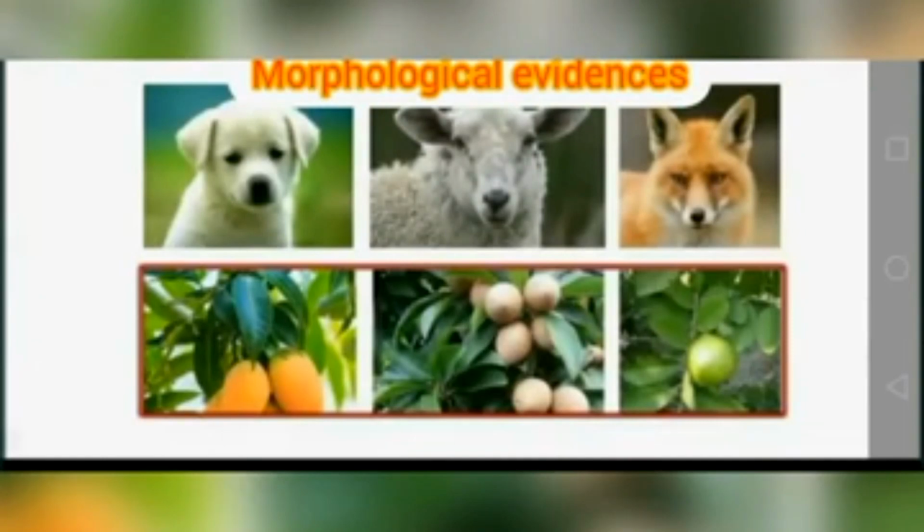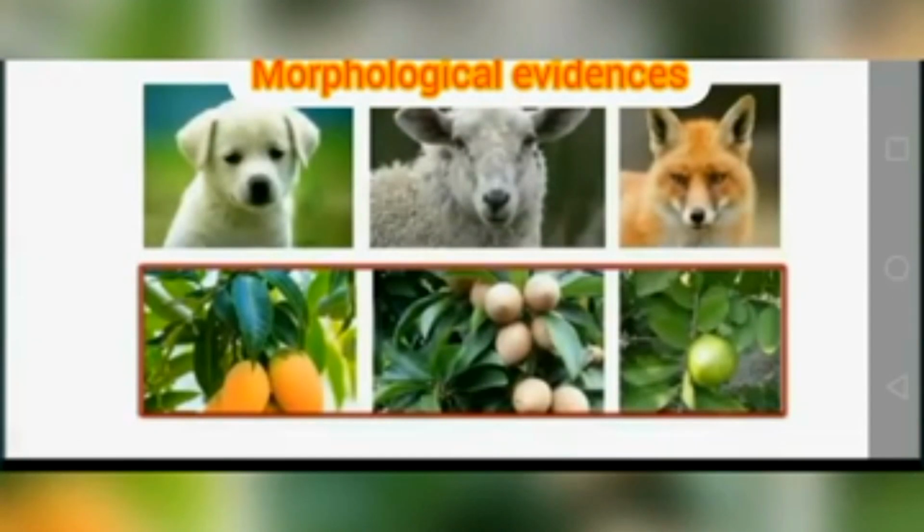Similarly, if you observe these three types of plants in the picture, you can see many differences in the fruit as well as the height, the color and the shape of the fruit. But in spite of those differences, these plants also have some similarities, such as leaf shape, leaf venation, leaf petiole, etc. This similarity indicates that they have evolved from a common ancestor, or have a common origin.